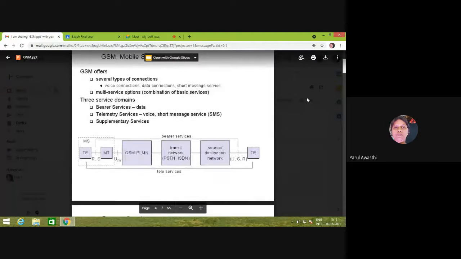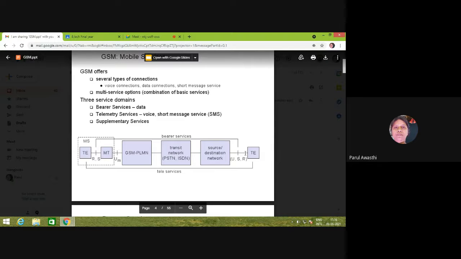GSM actually offers three different types of services. One is bearer services, another is telemetry services, and the third is supplementary services. So this is the block diagram which describes the difference between these types of services. Actually, the services can be broadly classified into bearer and telemetry services. Telemetry services are the services which are accessed from terminal equipment TE,